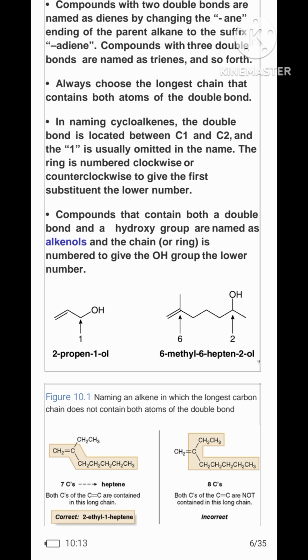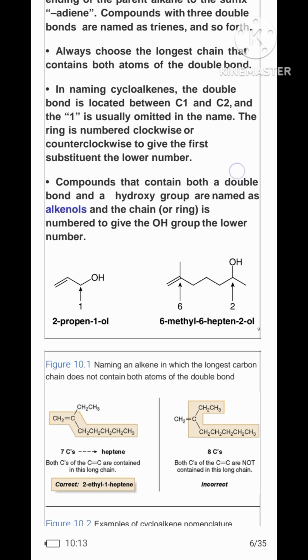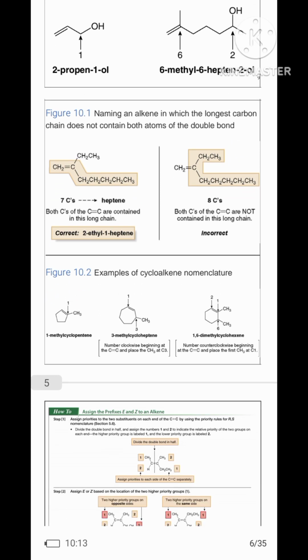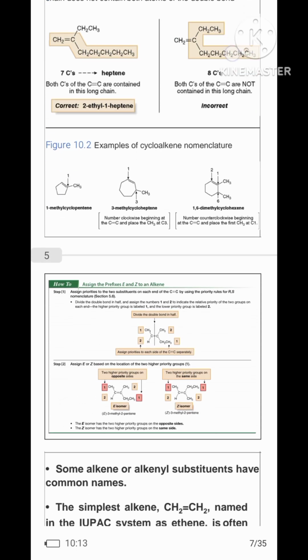Compounds that contain both a double bond and a hydroxy group are named as alkenols, and the chain is numbered to give the OH group a lower number. Now we see in the figure naming an alkene in which the longest carbon chain does not contain both atoms of the double bond. On the right side this is incorrect and on the left side this is correct.